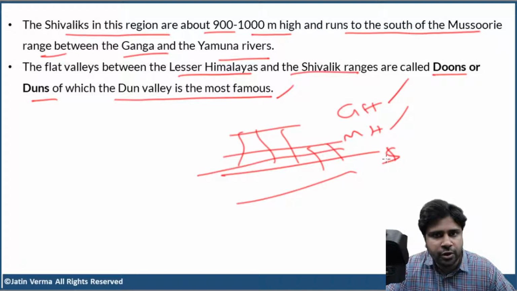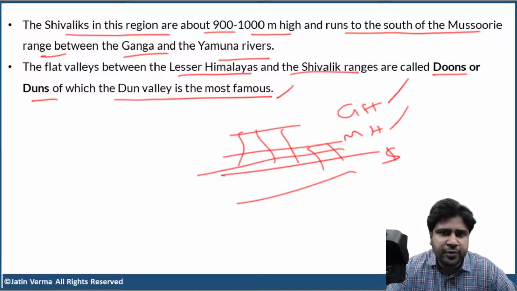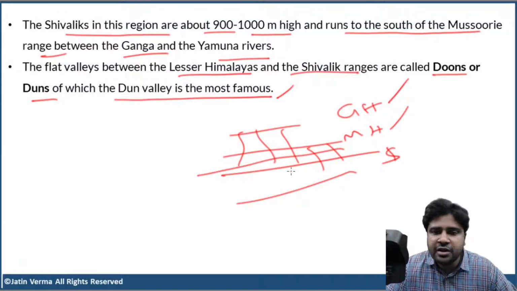So when Shivaliks formed, they barricaded or obstructed the course of these rivers. So huge lakes formed. And these lakes were filled with sediments brought by the rivers coming from the Greater Himalayas and the Middle Himalayas. So all the lakes were filled with sediments. Now, finally, running water is a powerful erosional force. So the running water cut through the Shivaliks, all the lakes were drained, but the sediments were left behind. And that is how dunes or duns formed. Clear?